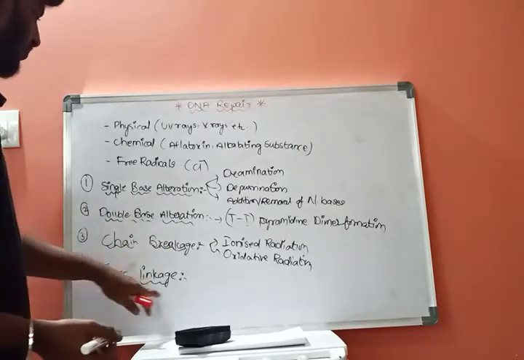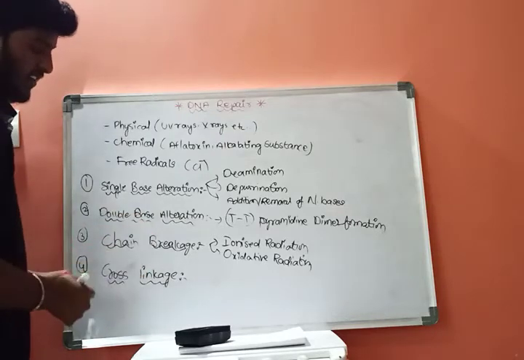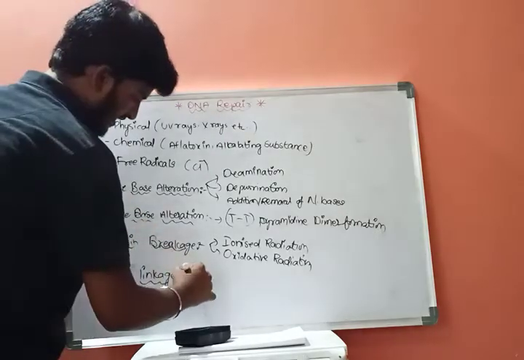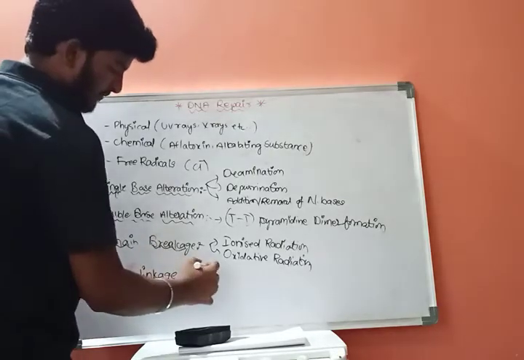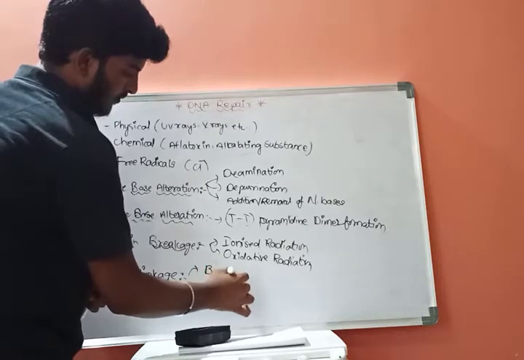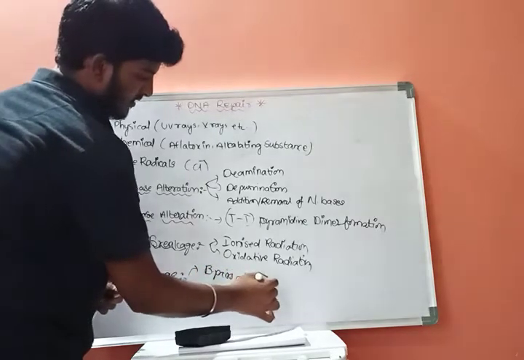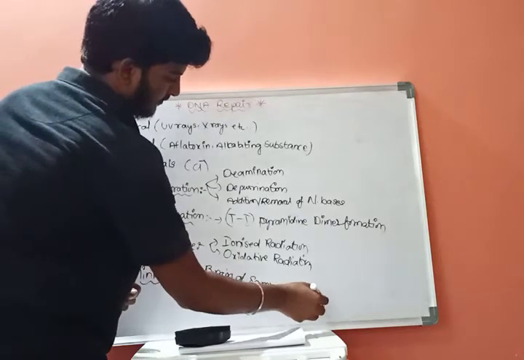And coming to the fourth one, that is cross linkage. This cross linkage arises firstly when there is damage between base pairs of the same side or opposite side.